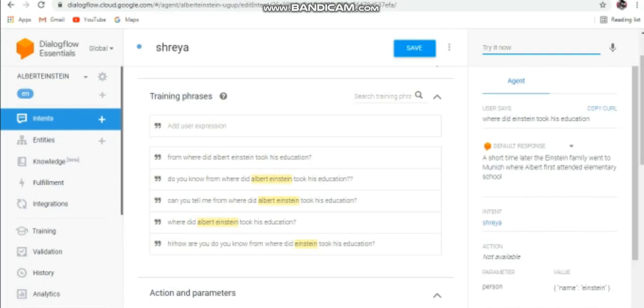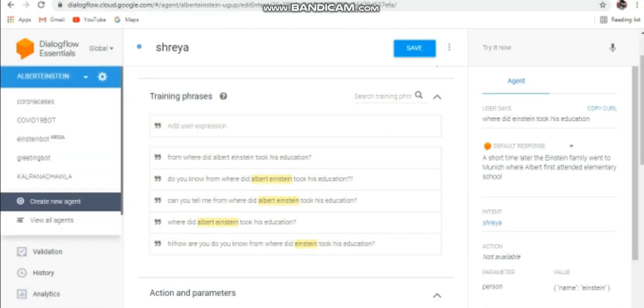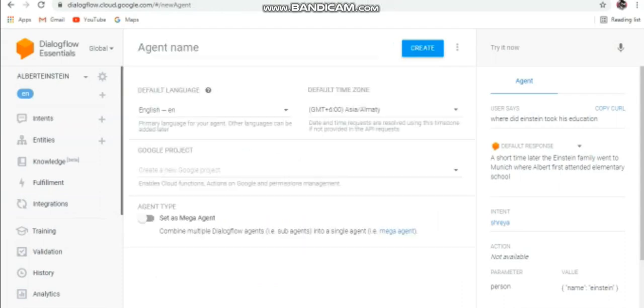Now today we will create a greeting bot. In this the chatbot will say hi in 5 different languages. First we will create an agent. We will give the agent the name greeting bot.